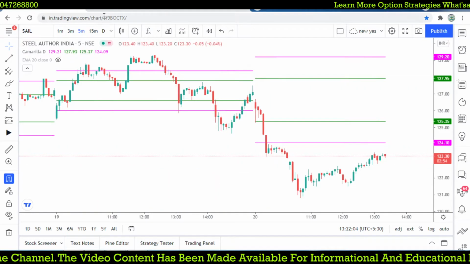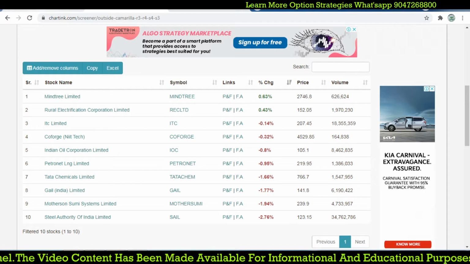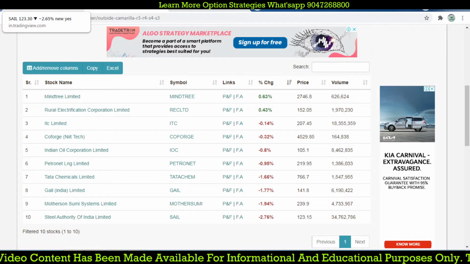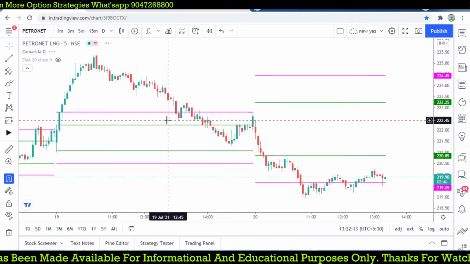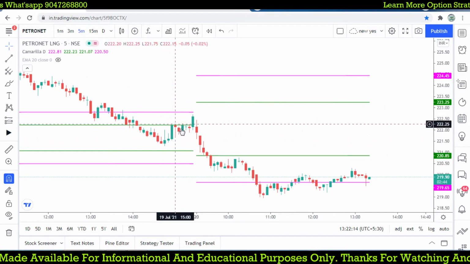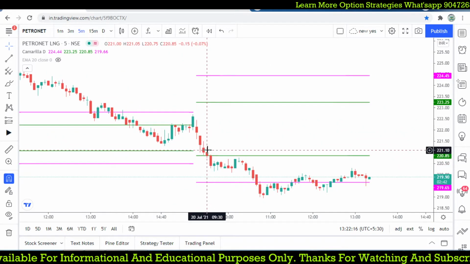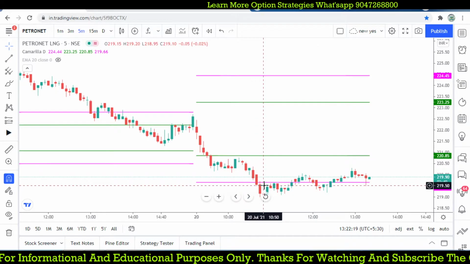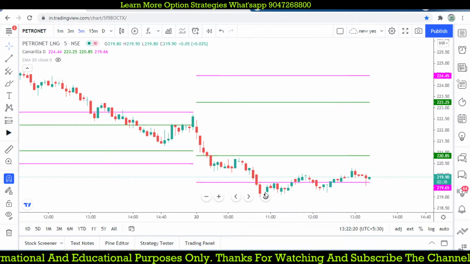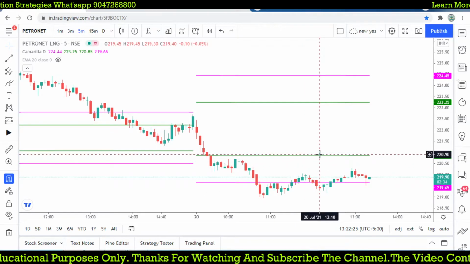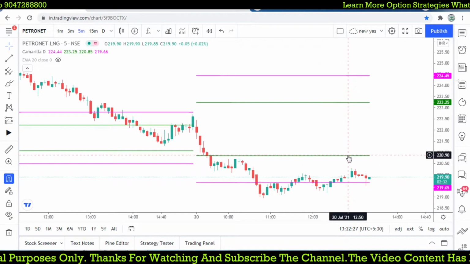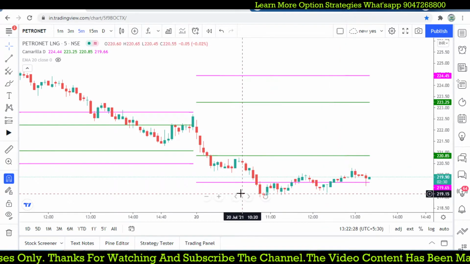So let's check which stocks give you a target, and take Petronet, and you see that it has started moving down and down from opening itself, and it breaks and keeps going down to the level of S4. But whenever it tried to pull back over that R3 or S3, we may try to take a trade opportunity.